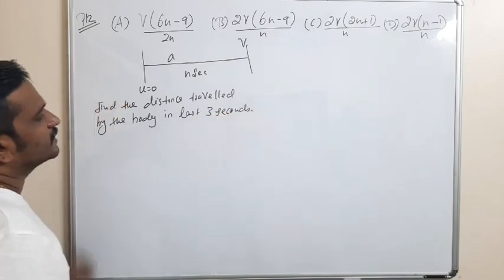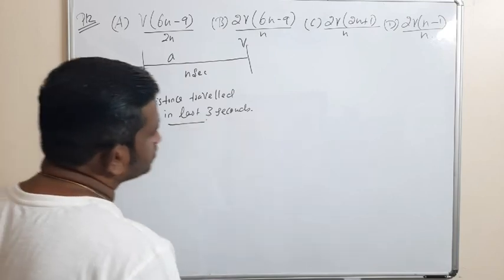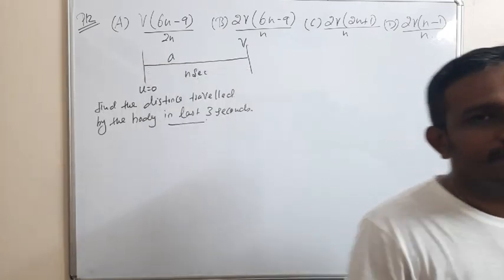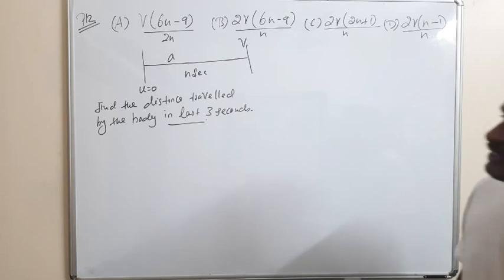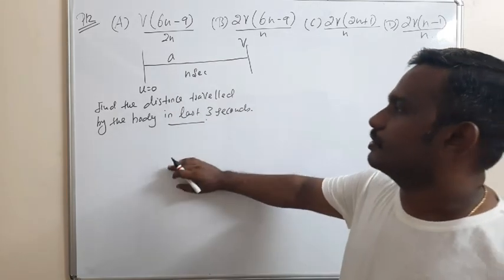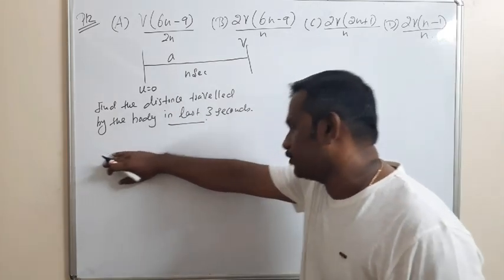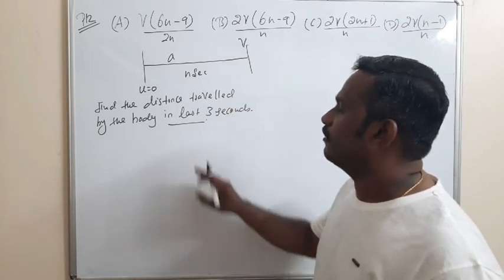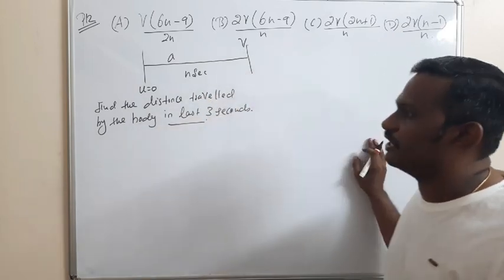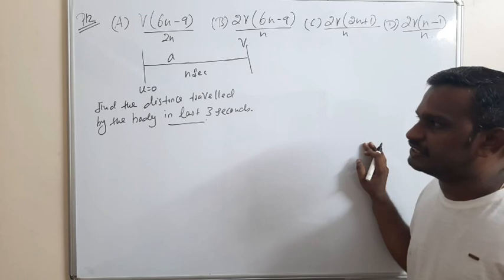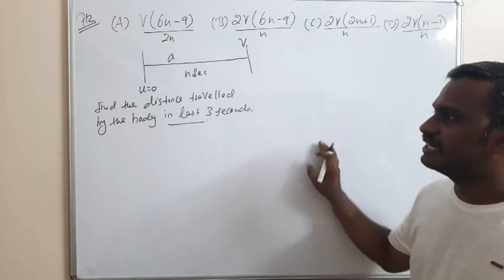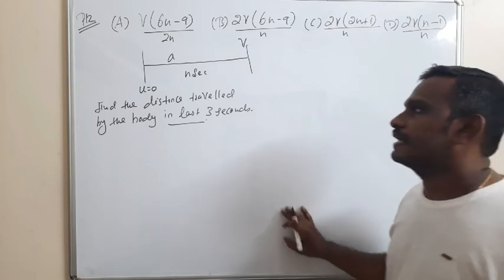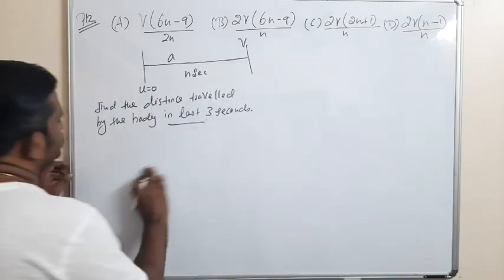A body starts from rest, that is initial velocity 0, and it is accelerated with a uniform acceleration a, and after n seconds the body reaches the final velocity. We find the distance traveled by the body in the last 3 seconds. Okay, so solution.